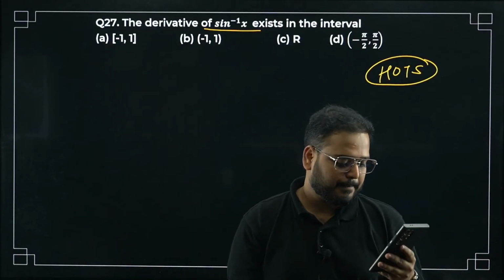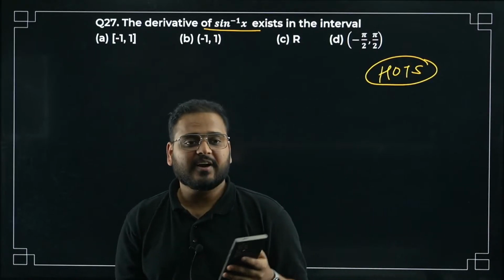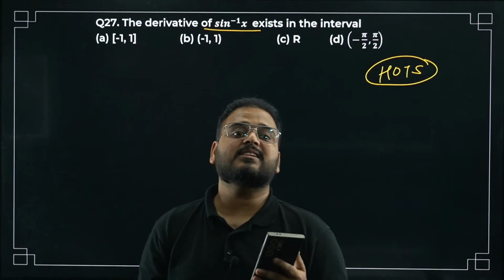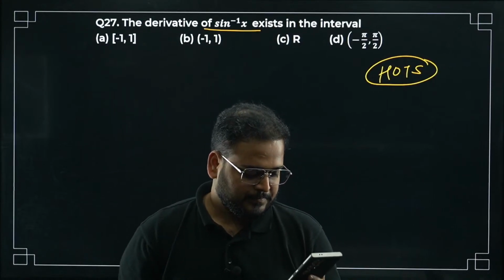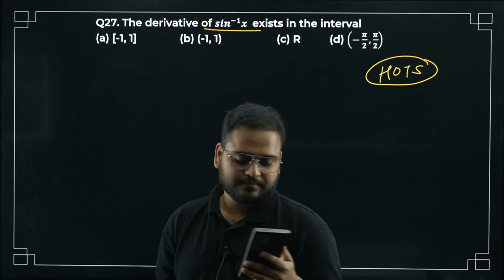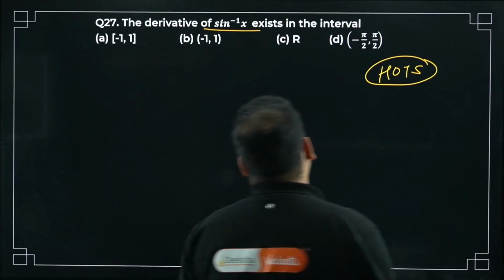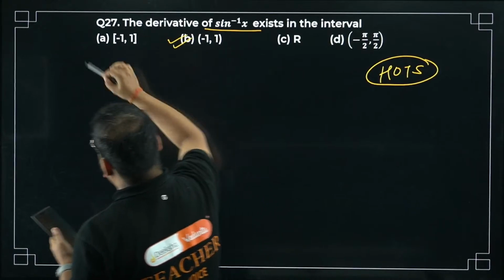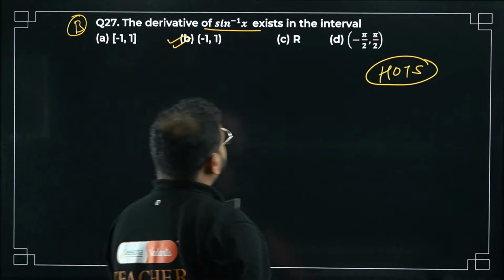Question number 27, come on. Derivative of sin inverse of x exists in which interval? Give it a try. Anyone? What happened? So I'll solve it now. The answer is going to be option number B. How come, sir?